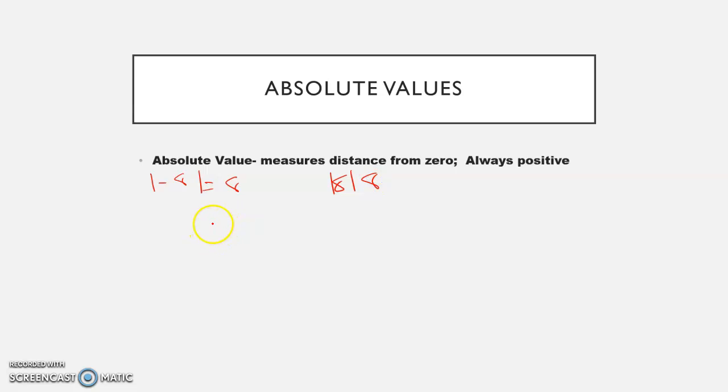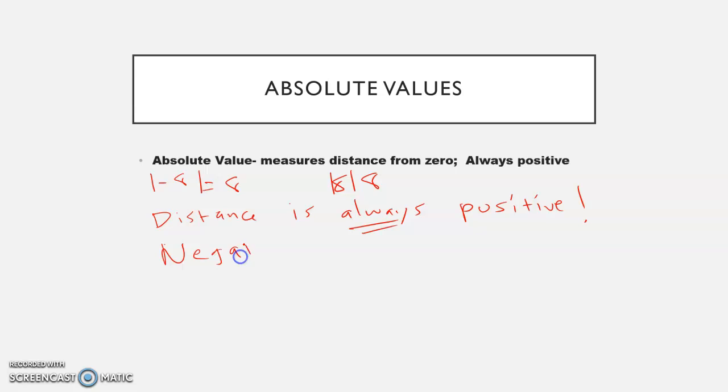The whole point is that distance is always positive, right? We don't ever have negative distance. Even if you went backwards, you would be covering positive distance. You would just be going in a negative direction, right? So we talk about this concept of negativity. Negativity is positional, right? Distance is always positive.